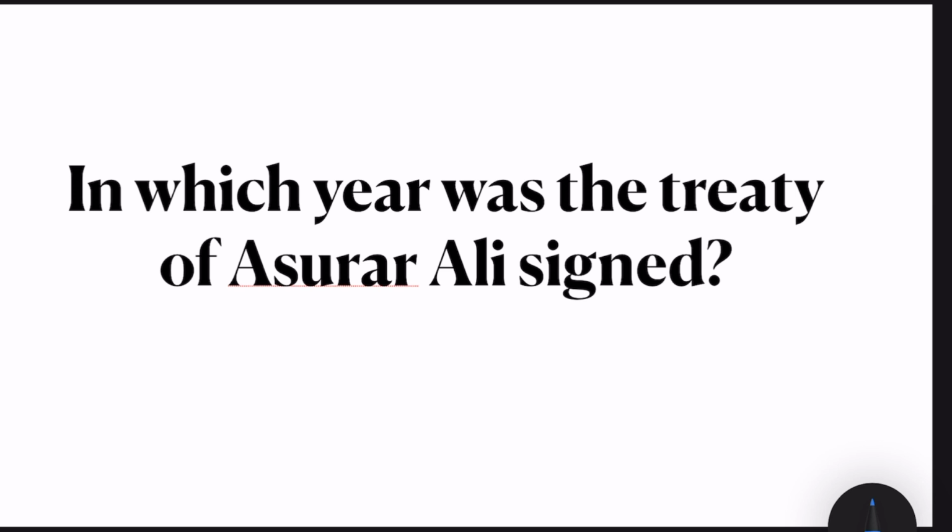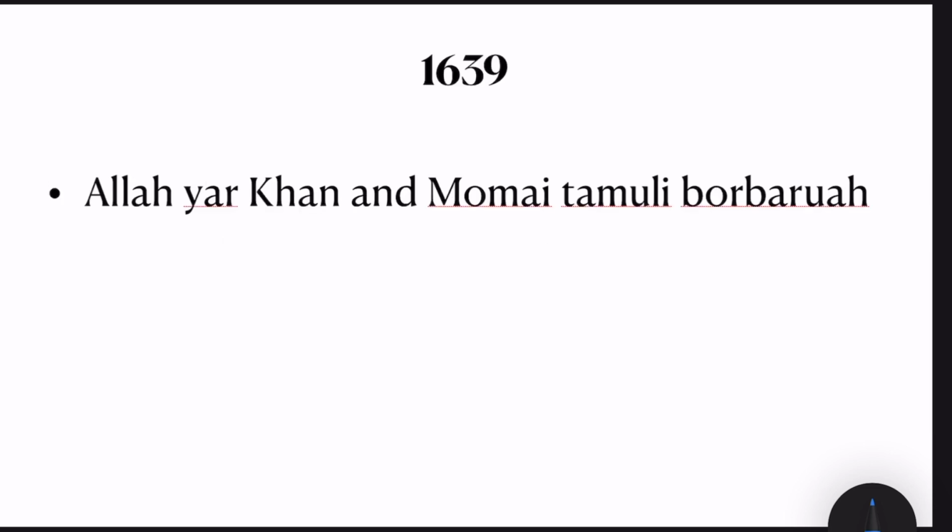In which year was the Treaty of Asurar Ali signed? Let's look into the answer. It was in the year 1639. And the treaty was signed between the AHOM dynasty and the Mughals. From the Mughal side, it was General Allah Yar Khan. And from the AHOM side, it was Momai Tamuli Borborua. And just to keep in mind, Momai Tamuli Borborua was the father of Lachit Borpukon.